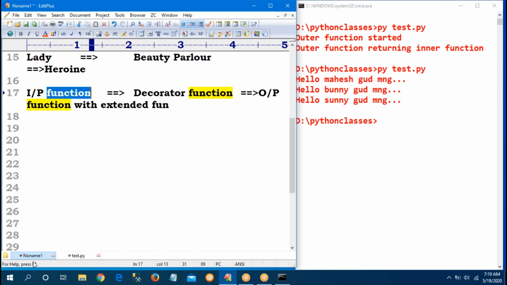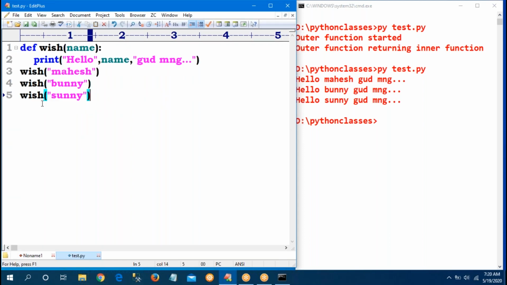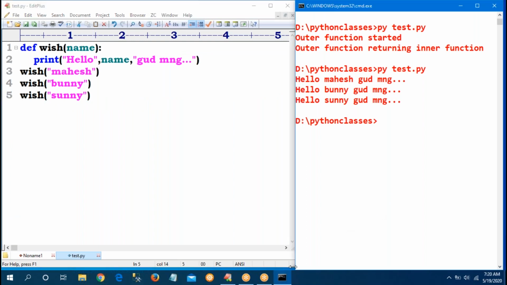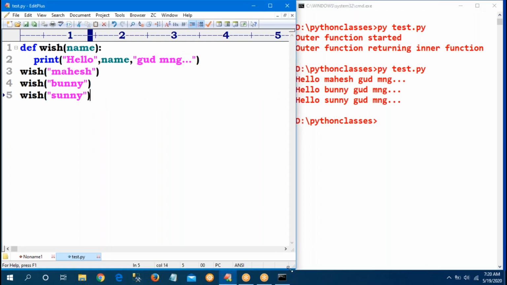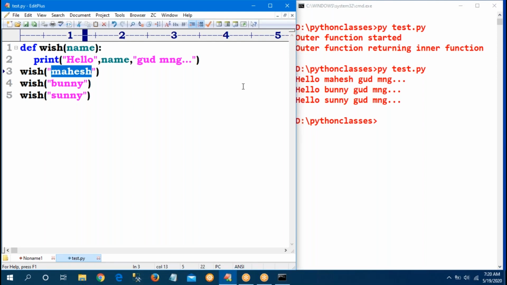Don't change your function, so don't update your wish function. No need to change that wish function. You have to declare one decorator and give this function to that decorator. That is the concept. So whenever the name is Mahesh, you print hello Mahesh, good morning. Whenever the name is Bunny, you print Bunny, good morning. Whenever the name is Sunny, you print hello Sunny, very, very good morning. Like that I want to print.